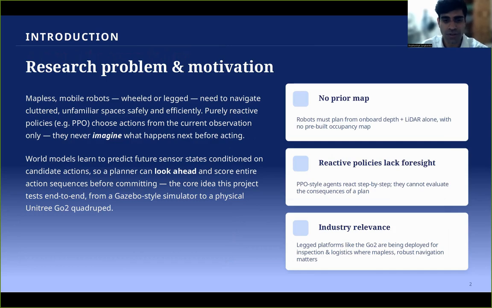So, robots, wheeled or legged, increasingly have to navigate cluttered, unfamiliar spaces without a pre-built map, relying on both depth and lidar. The dominant approach, reactive reinforcement learning like PPO, picks an action from the current observation alone. It never imagines what happens before it acts, so it reacts. It doesn't have any plan. So what model flips that? It predicts the future sensor state conditioned on candidate actions, so a planner can look ahead and score entire sequences before committing. That's the core idea this project tests end-to-end.